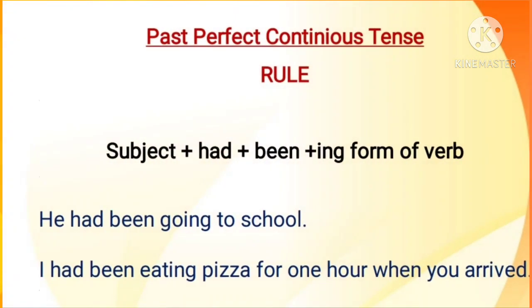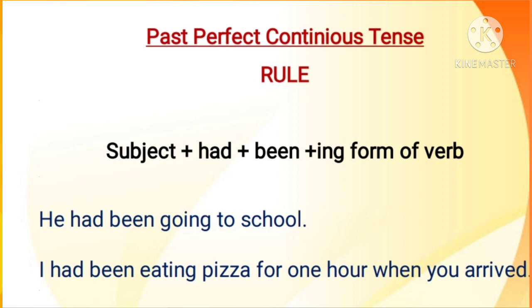Next, we will study the rule to form a sentence in past perfect continuous tense. The rule is subject plus had plus been plus ing form of verb. Let us take the examples. He had been going to school. Here, he is the subject, had plus been plus going, G-O-I-N-G. The ing form of go is going, and the ing form of the verb is used there.